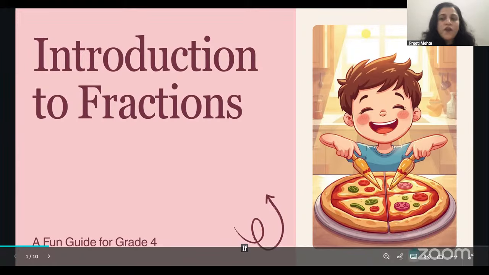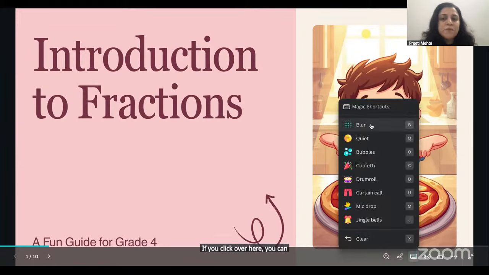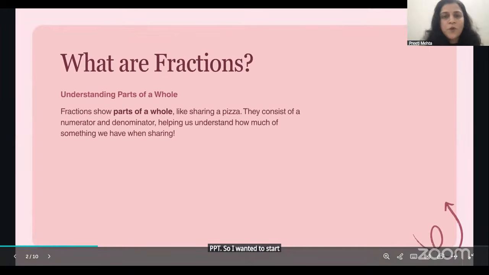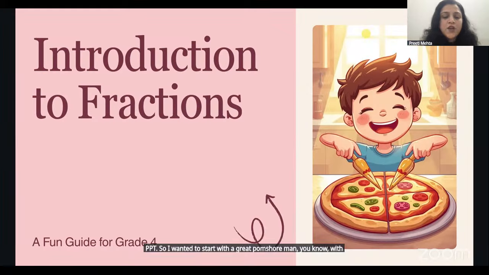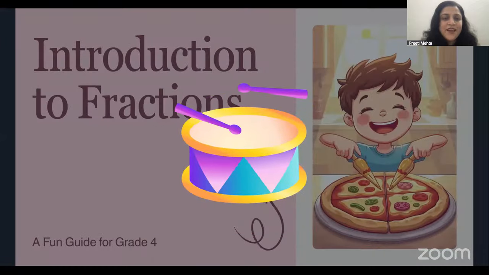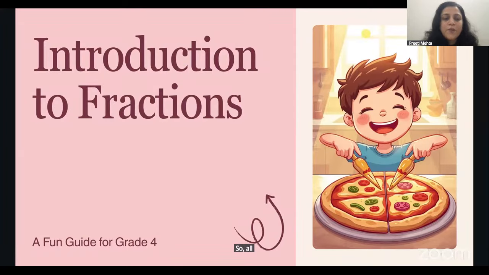If you click over here, you can see it's written blur, quiet, bubble, confetti, drum roll. Let's say I want to start my PPT with a great bang and a loud noise. What you have to do is just press D. Were you all able to hear that drum sound, and see that drum on my screen?